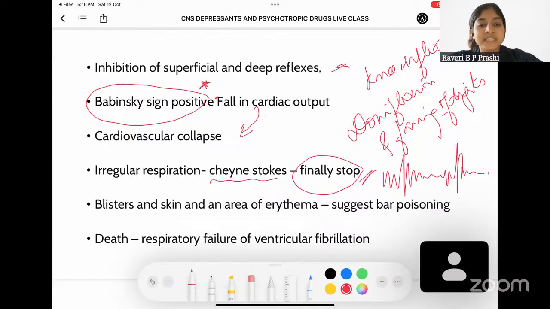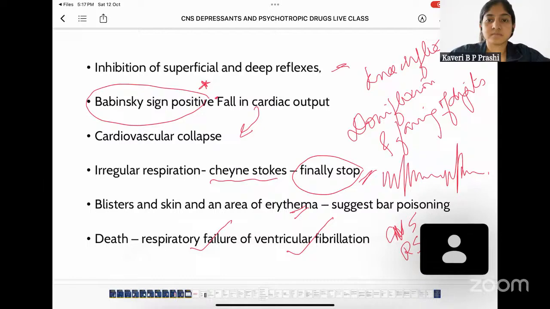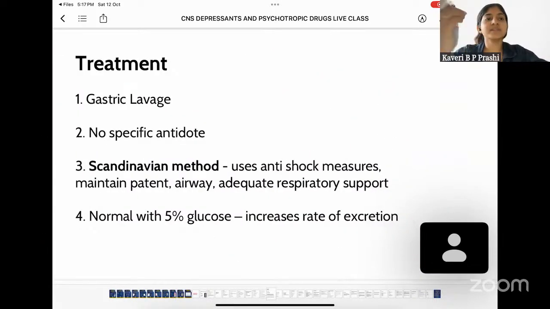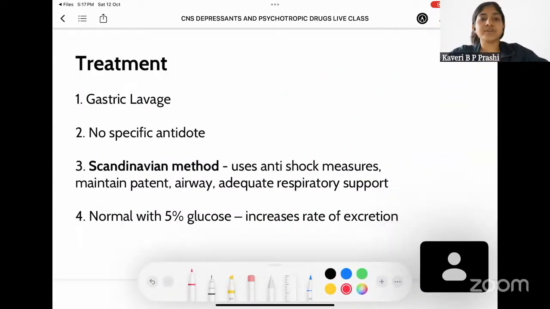Apart from this, coming to the skin manifestation, there are going to be blisters all over the skin and there are going to be areas of erythema. And finally, death could occur either due to respiratory failure or because of ventricular fibrillation. So remember, the cause of death is either a CVS cause or an RS cause. Now, coming to the treatment part, what can you do when somebody comes to you with barbiturate poisoning?